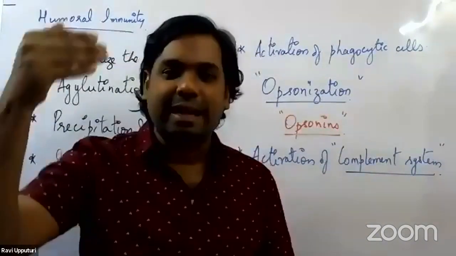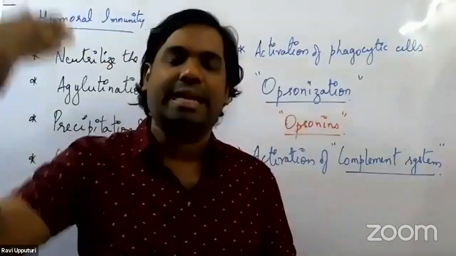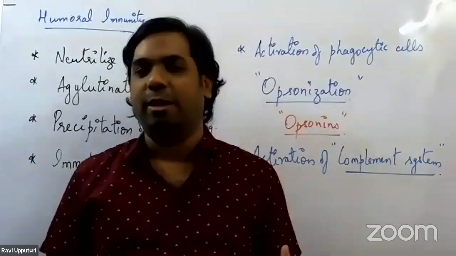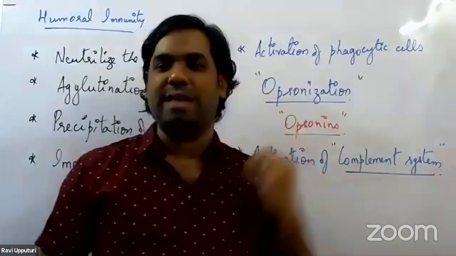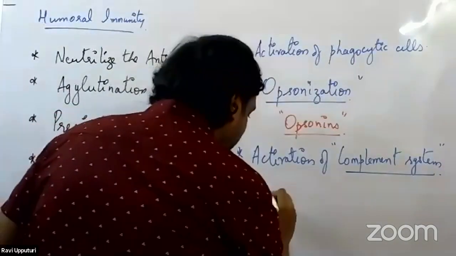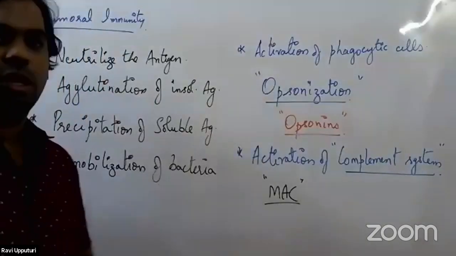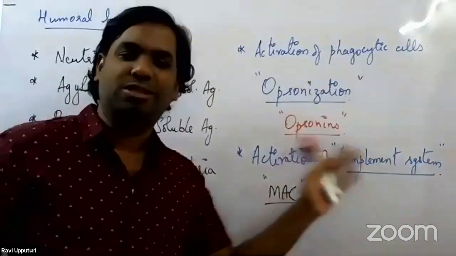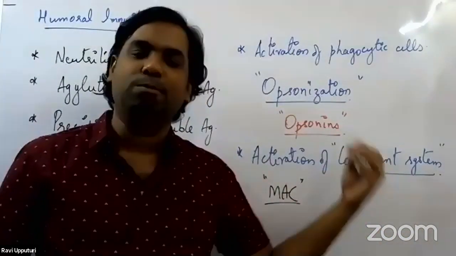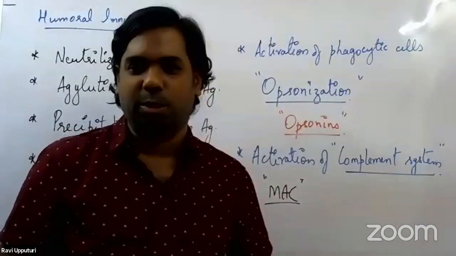There is a cascade of reactions, a series of reactions happening. Through this cascade of reactions, the complement system is activated. Finally, once the complement system is activated, one of the last complexes is called the membrane attack complex, or MAC in short. This membrane attack complex, the last component of the complement system, brings about the destruction of any bacterial cell or viral cell that has entered into the body.